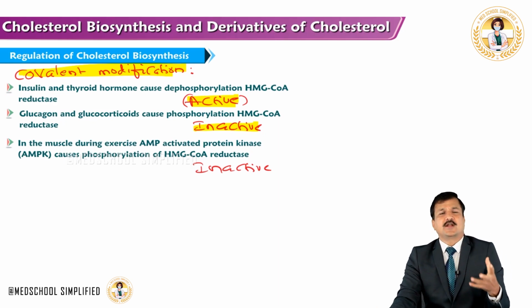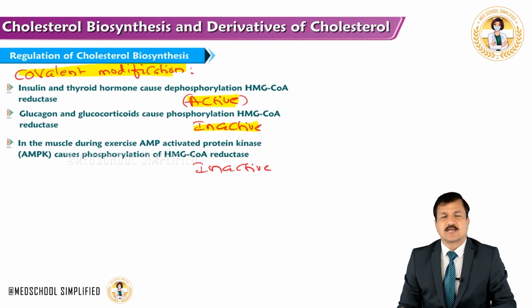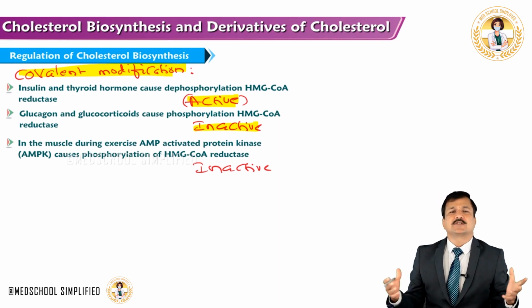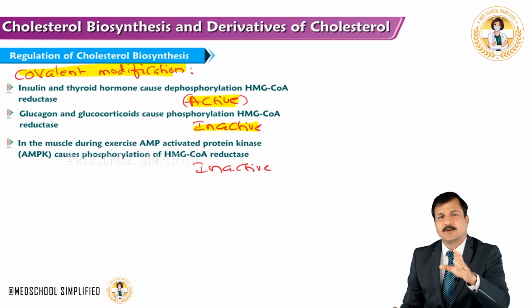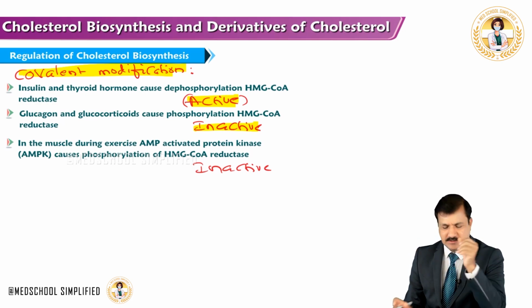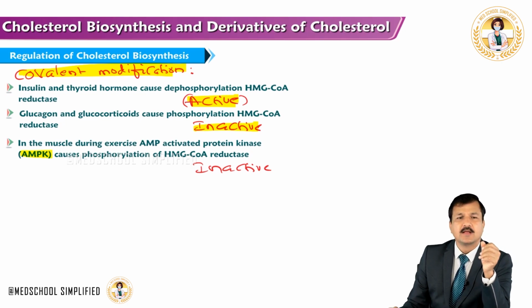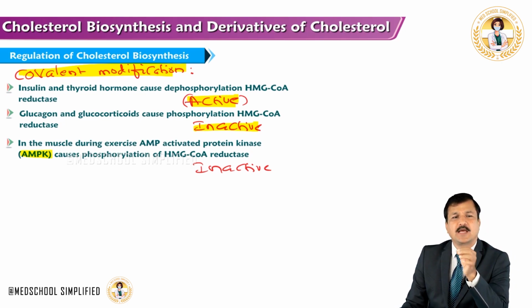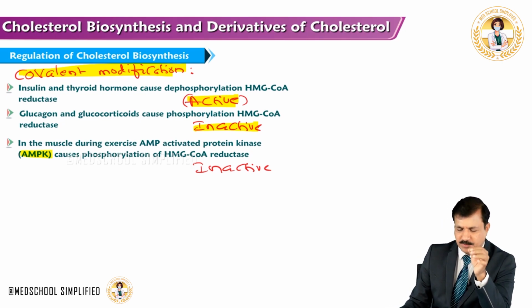And when muscle contraction is going on, like during exercise, as you know, ATP breaks down into ADP and then ADP into AMP. And that AMP is going to activate protein kinase, AMP-activated protein kinase, that is AMPK. And this AMP-activated protein kinase is going to phosphorylate HMG-CoA reductase and keep it inactive.